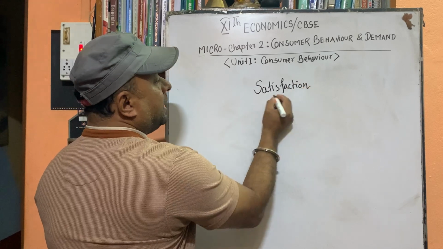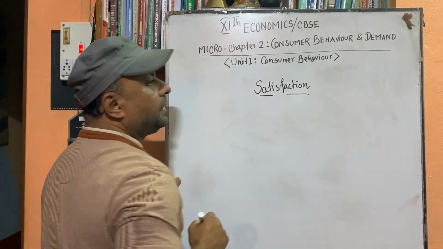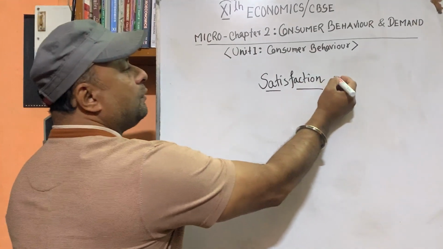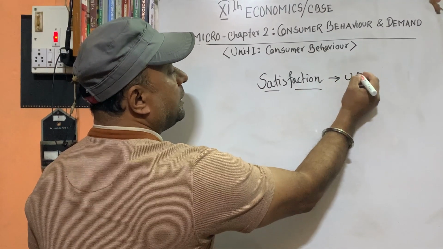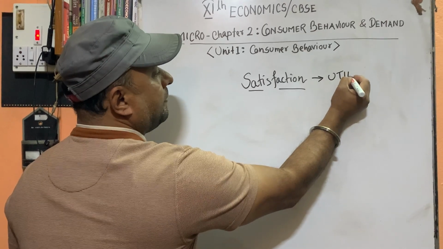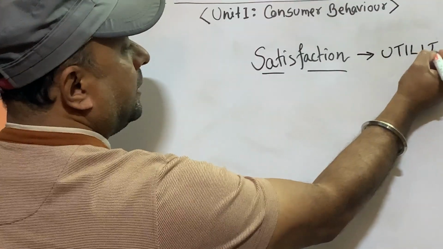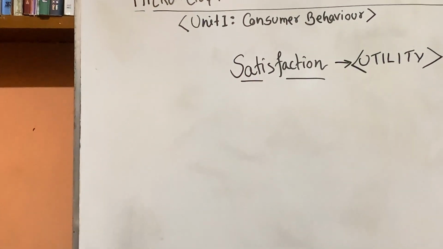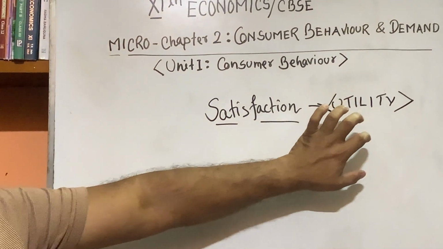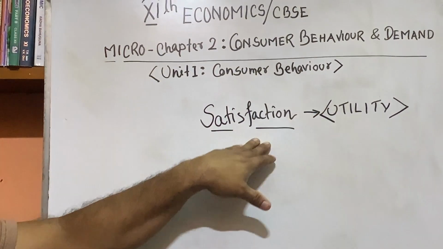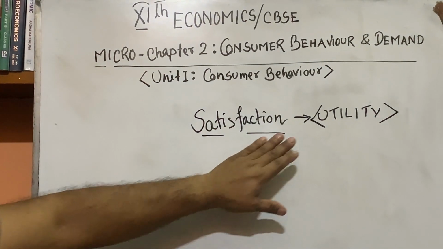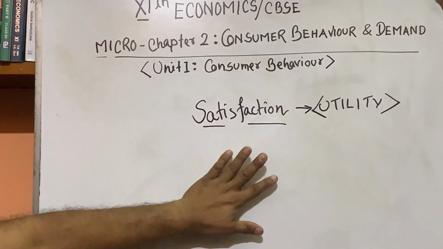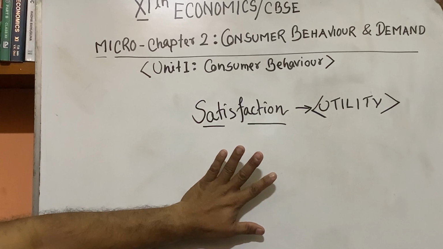Satisfaction means the satisfying power of a good. In other words, satisfaction is called utility. In economics, satisfaction is termed as utility. Utility means the power of a good which can satisfy a consumer. So utility means the psychological satisfaction obtained by the consumer from consuming a good.